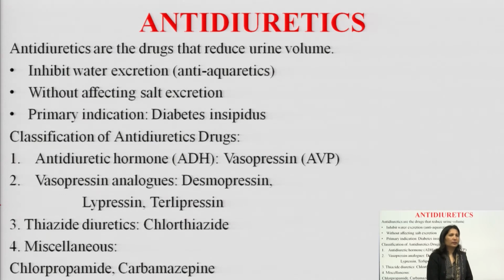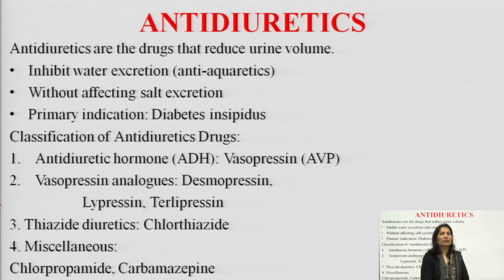Classification of antidiuretic drugs. Number 1, antidiuretic hormone, vasopressin, also known as arginine vasopressin. We call it AVP, antidiuretic hormone, also known as vasopressin. Then vasopressin analogues. What do you mean by vasopressin analogues?